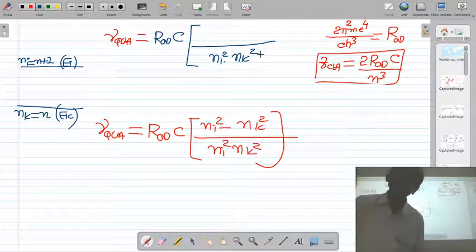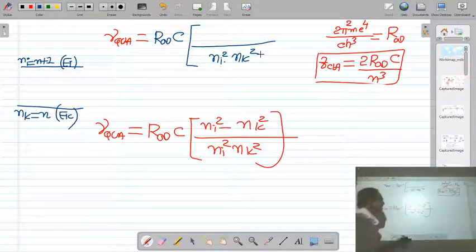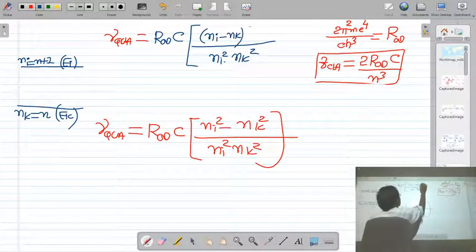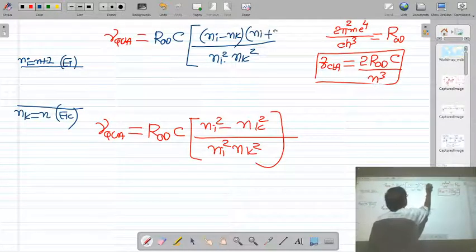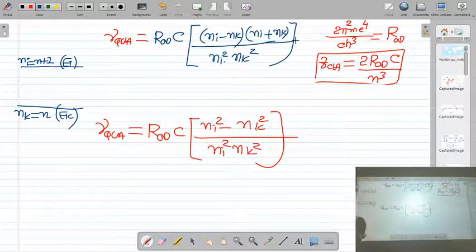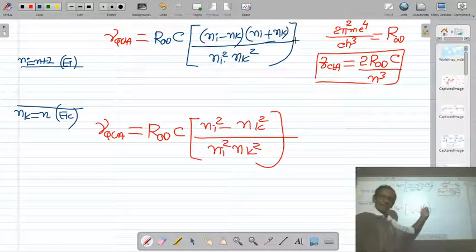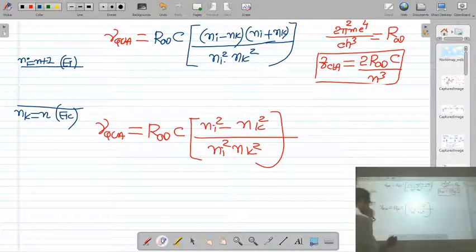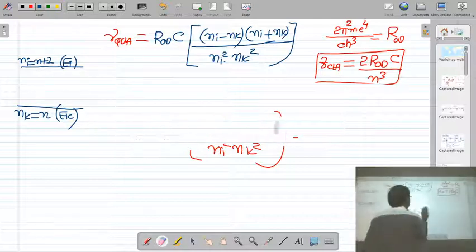You know, a square minus b square is a minus b, a plus b. Similarly, ni square minus nk square is nothing but ni minus nk into ni plus nk. So this is the quantum mechanical frequency.